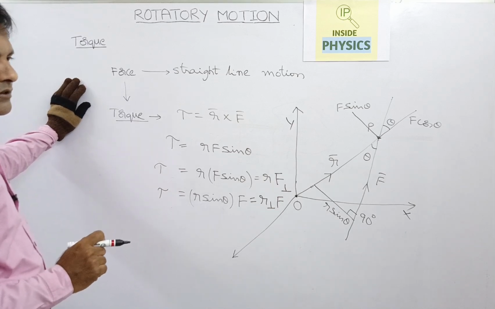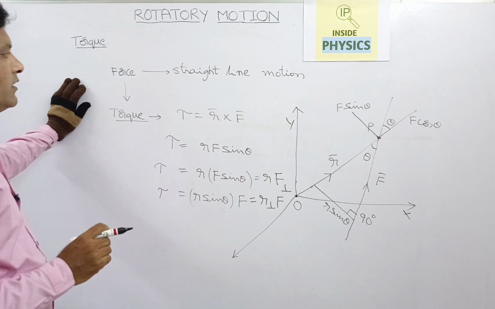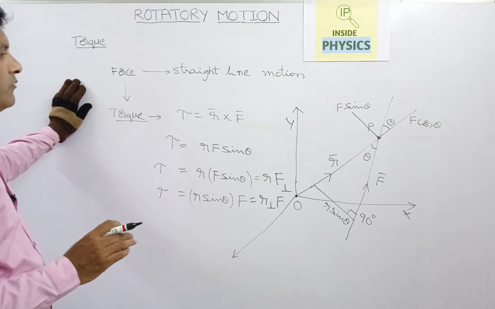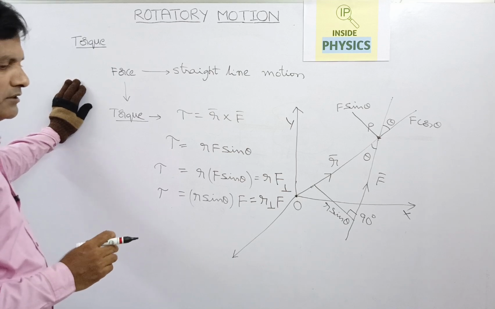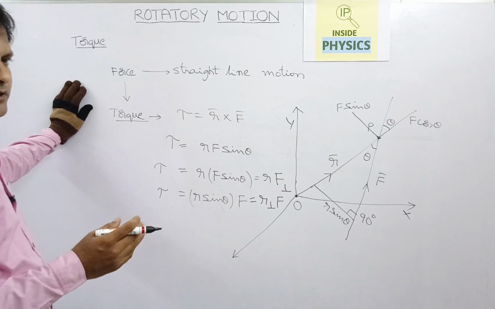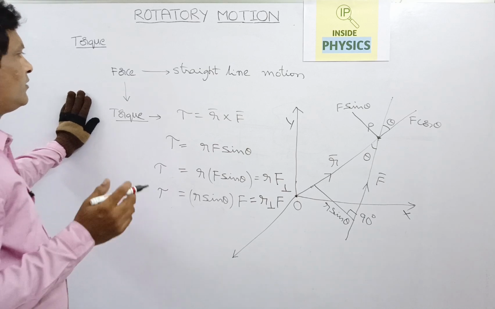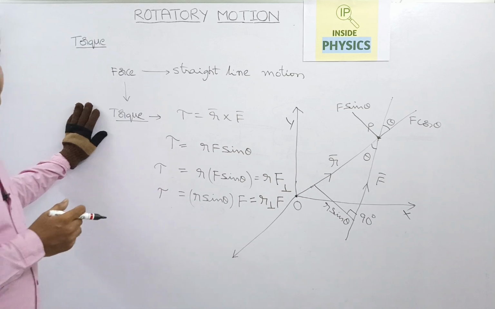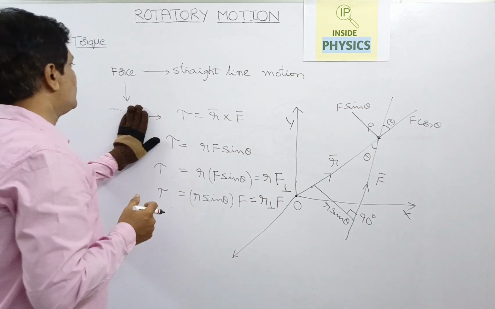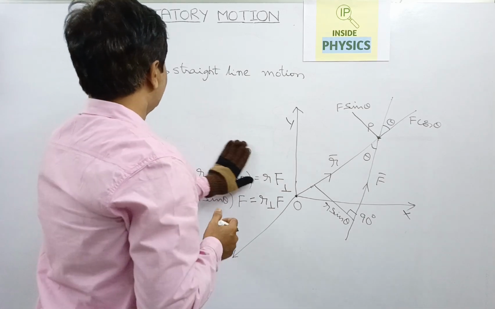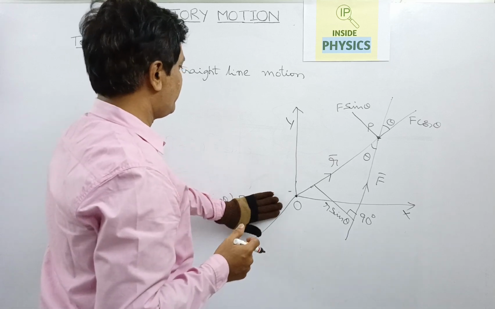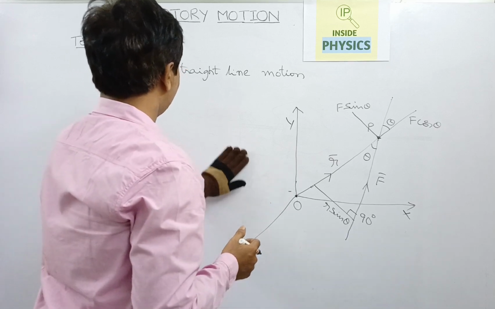This is about torque. This is quite analogous to the example we have taken, and the best example is a door which we can rotate on its axis. Another example is a screw. We can see an example of a screw and understand the torque effect in a better way. I will give you a brief example.